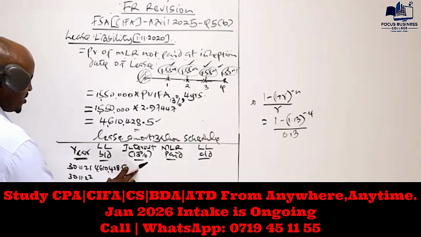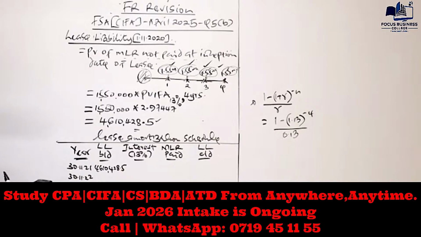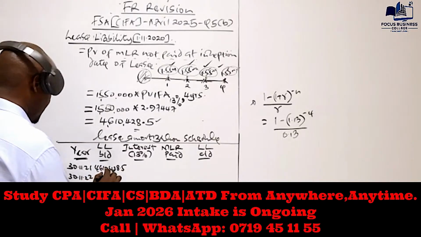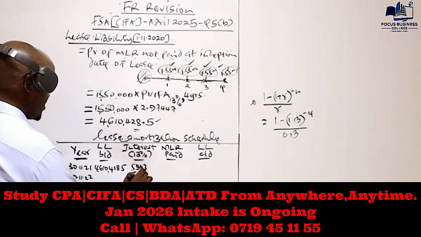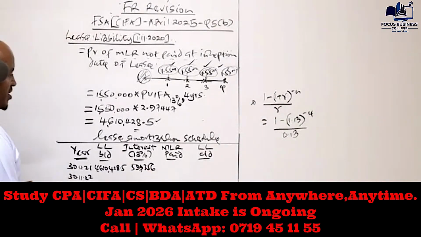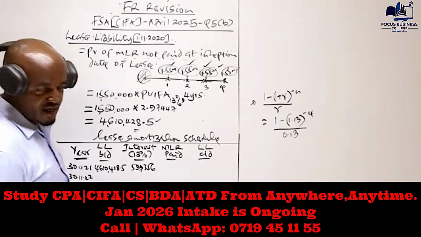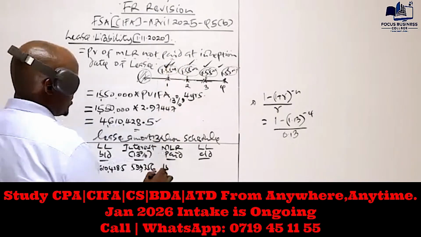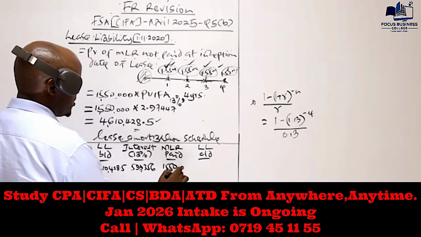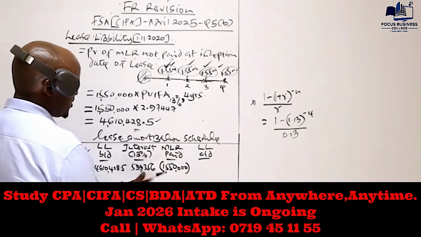So we compute interest, which will be 13% of the opening balance. Basically, I'm getting 599,356 to the nearest whole number. Let's work with that to the nearest whole number. And then the minimum lease rentals, which were paid at the end of year one, is 1,550,000.